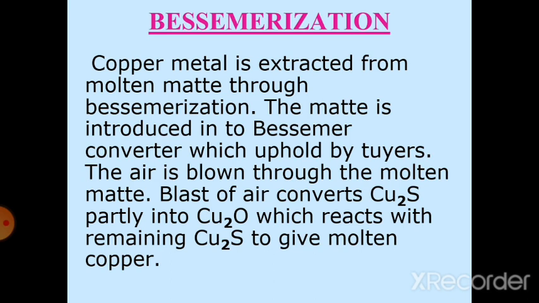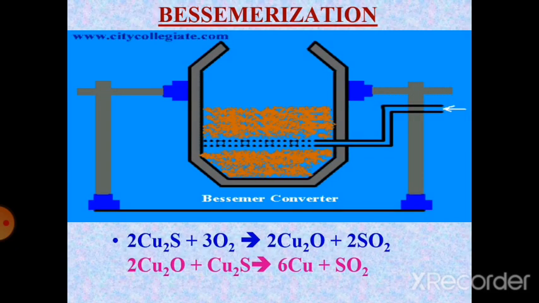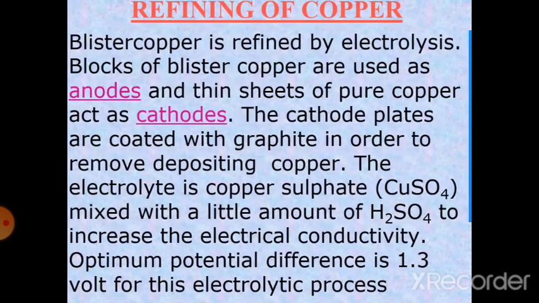Bessemerisation. The copper metal is extracted from molten matte through Bessemerisation. The matte is introduced in the Bessemer converter, which is lined with tuyeres. Air is blown through the molten matte. The blast of air converts the cuprous sulfide partly into cuprous oxide, which reacts with the remaining cuprous sulfide to give molten copper. So cuprous sulfide reacts with oxygen to give copper oxide, and copper oxide and copper sulfide react to give copper and sulfur dioxide. The Bessemerisation process is shown in the figure.